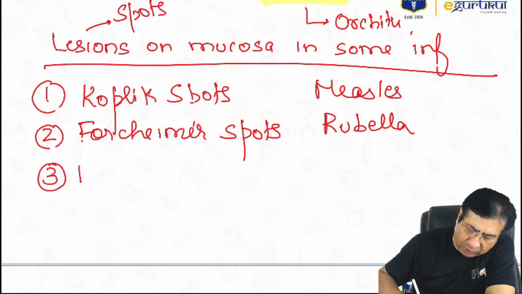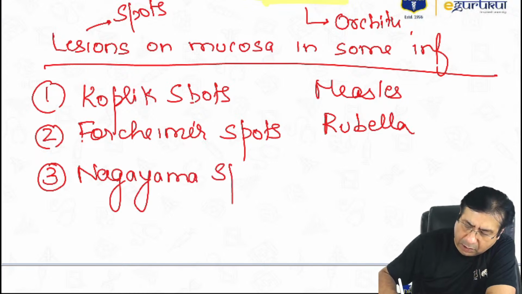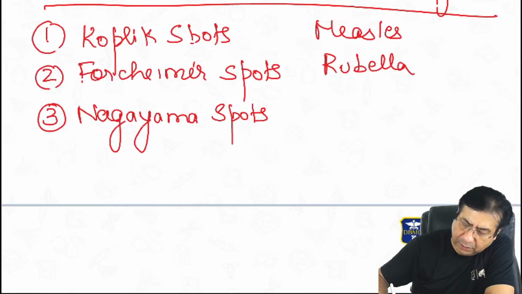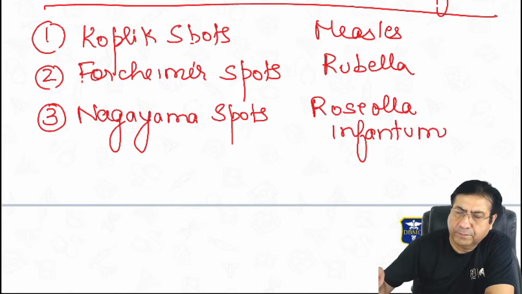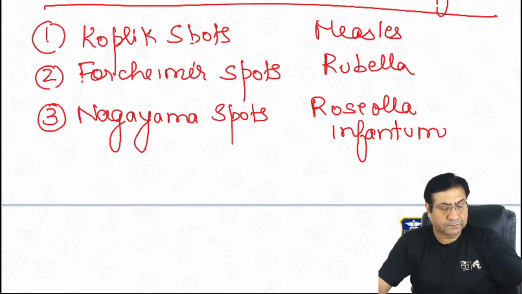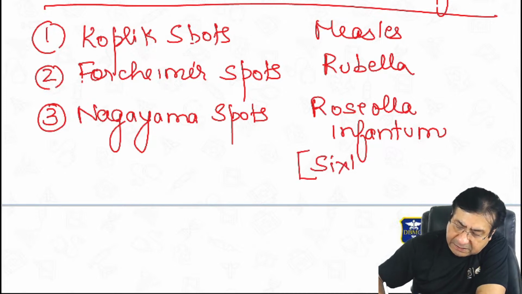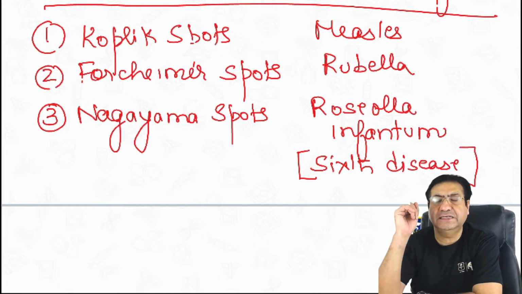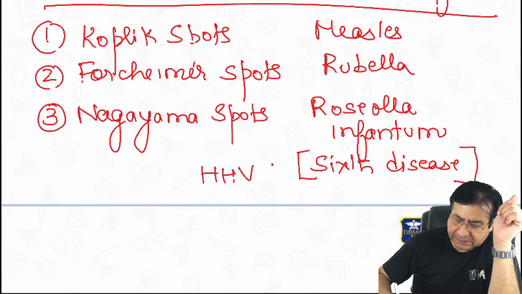Then Nagayama spots. Nagayama spots are seen in Roseola infantum. Roseola infantum is also called as the sixth disease. It is caused by human herpes virus 6.